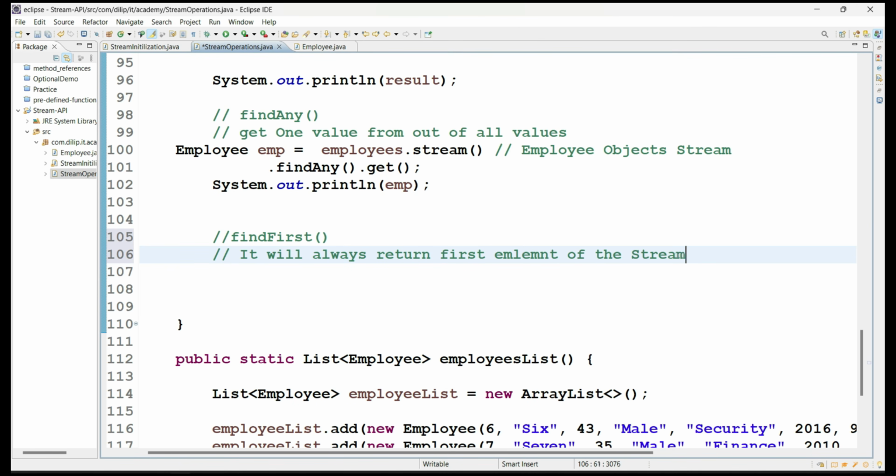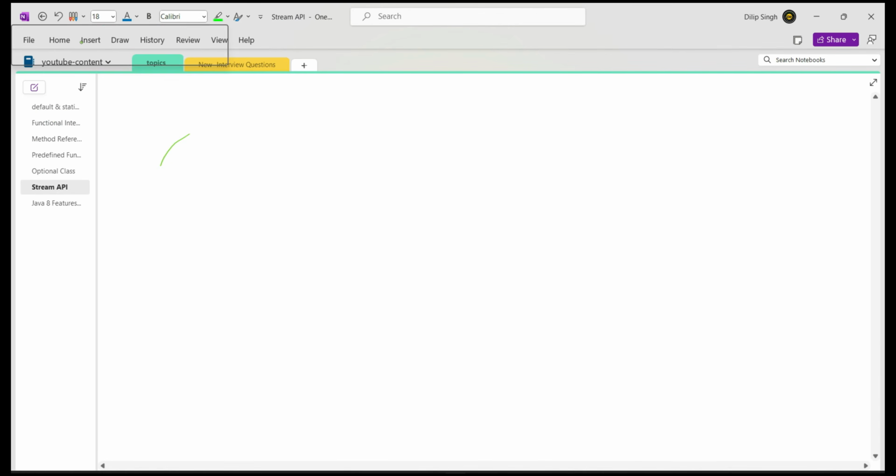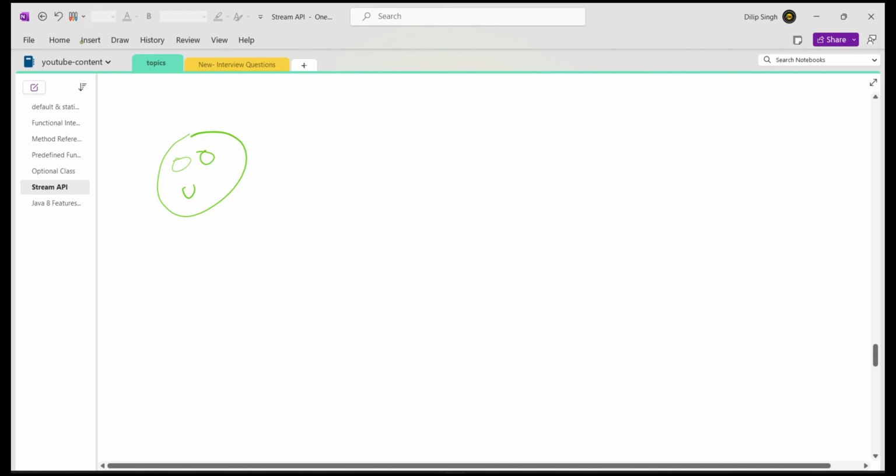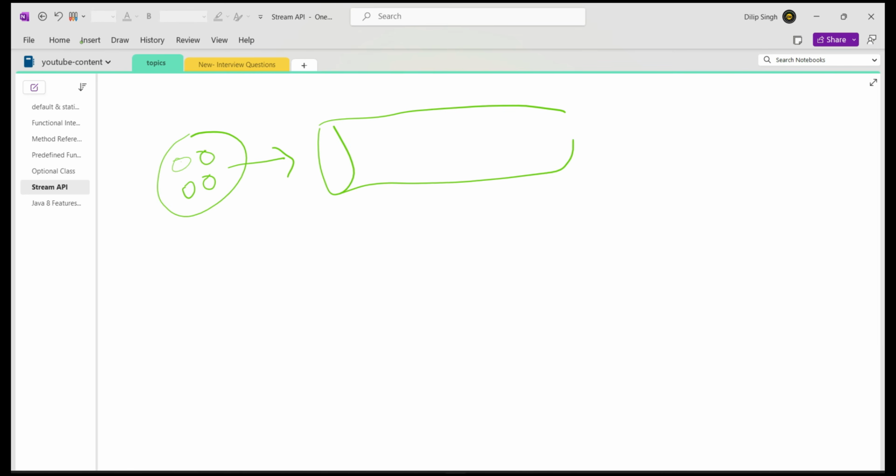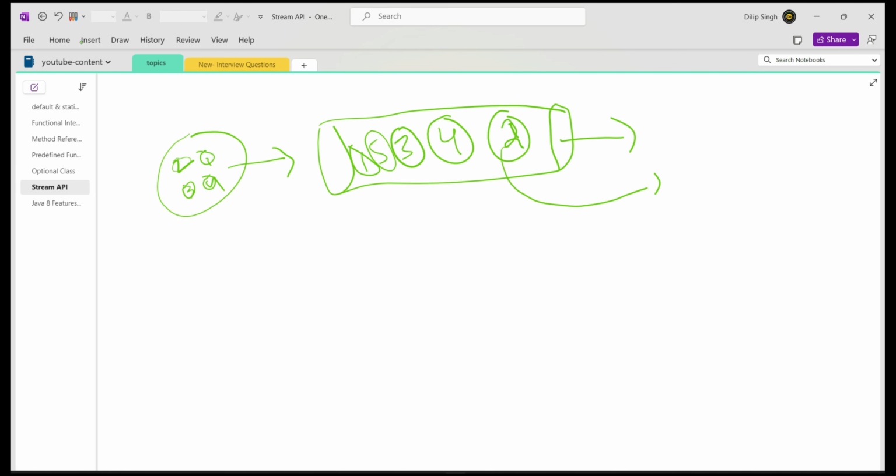That means when you have a list of objects and from that you create a stream, for example this is the first employee, second employee, third employee, fourth employee, with ids like 2, 4, 3, 5, 1, it will always return the first element.